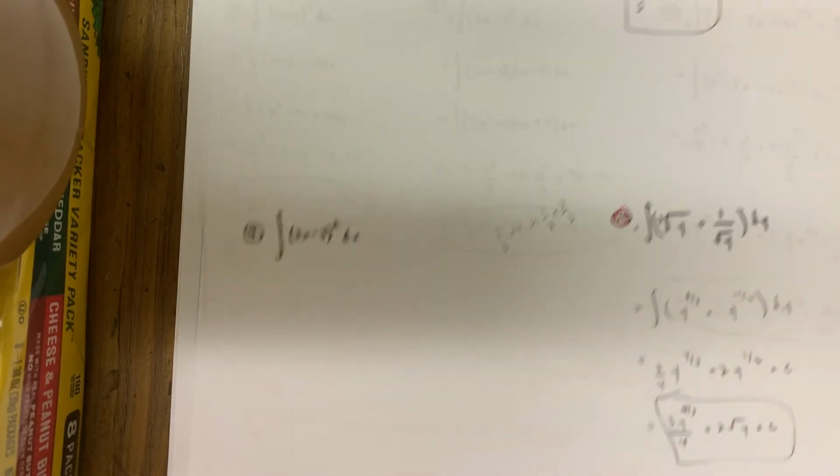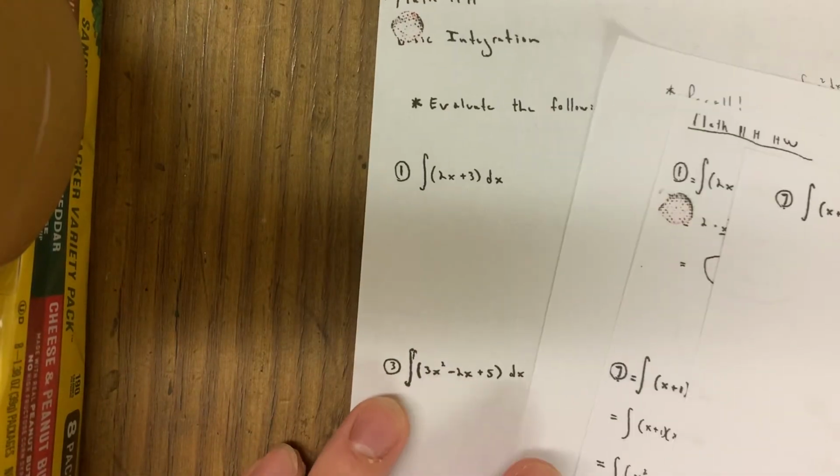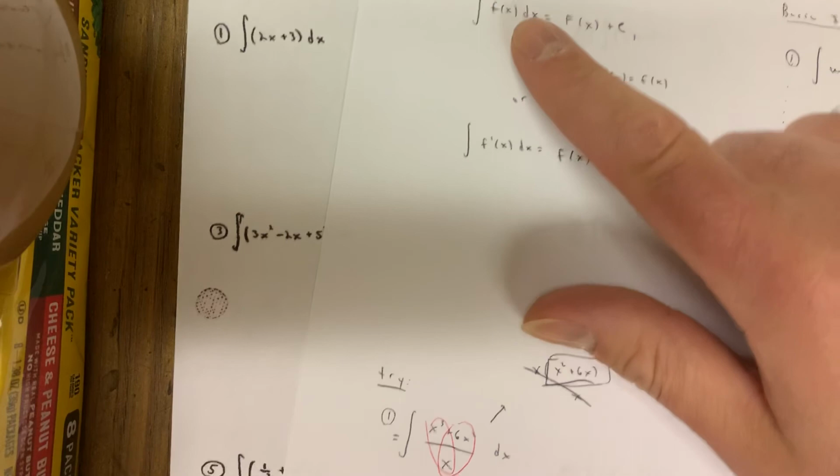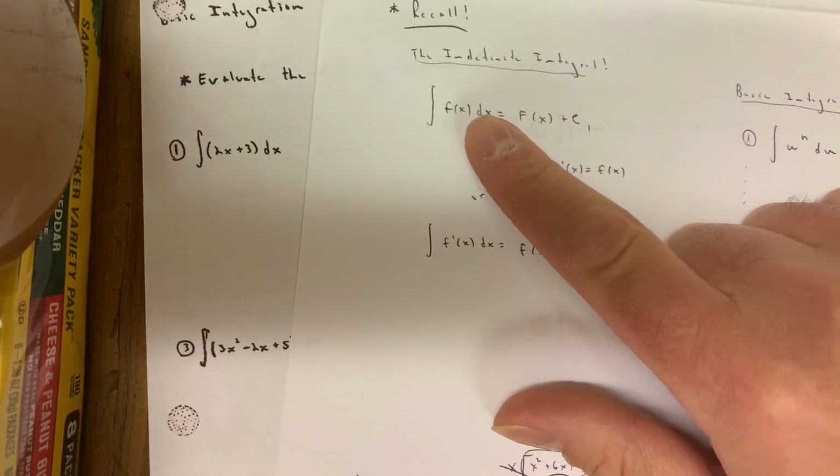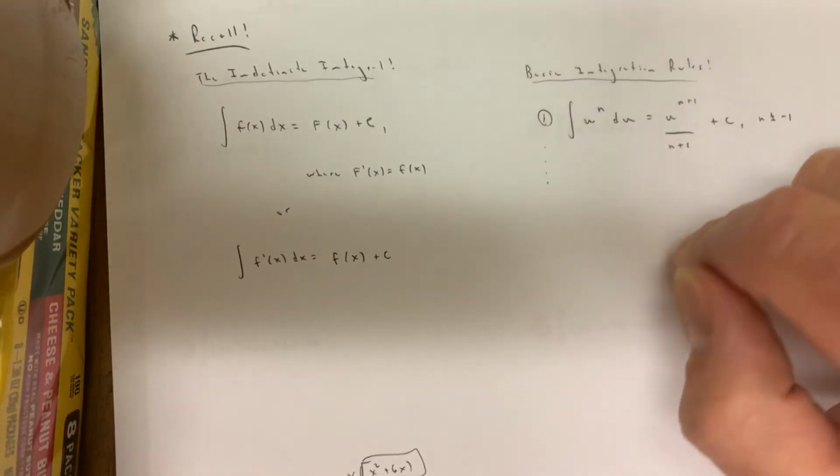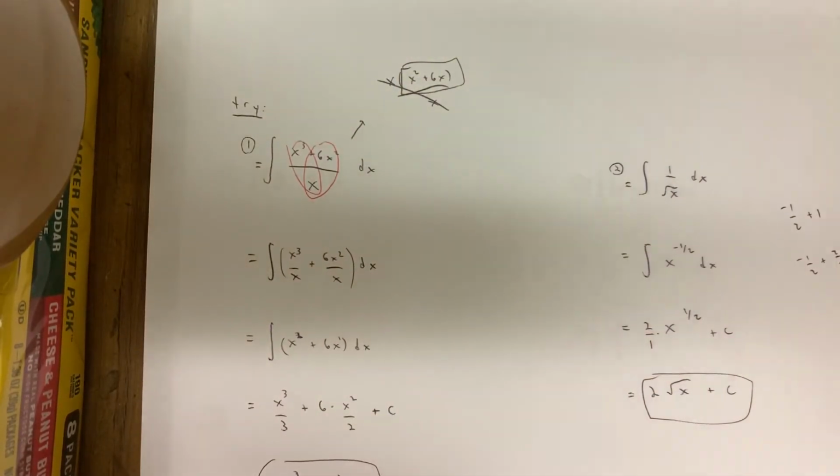Anyway, I guess that's it for today, okay? So we got integration, basic integration, day 2. Don't forget about the indefinite integral. That's somebody's derivative in there. Whose derivative? The answer's derivative. Don't forget about those basic rules, okay? And you might have to put things in a different form to integrate before you actually integrate, all right?